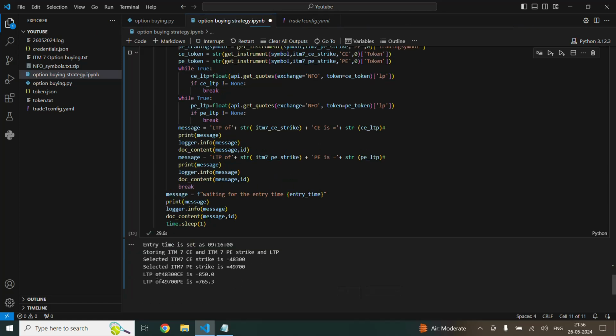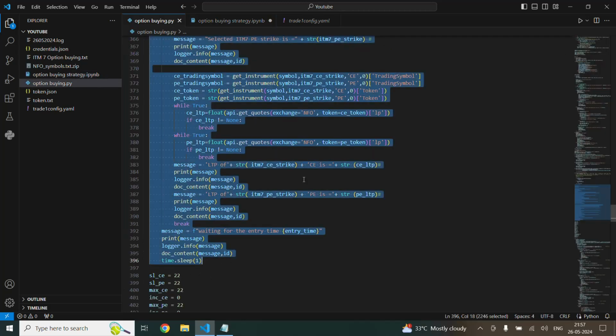It has also given the LTP of both prices, and again the LTP of these two prices. So till that we have stored the strikes and the LTP of both. Next we trigger the 48,300 call option, so let me copy paste the code for that.